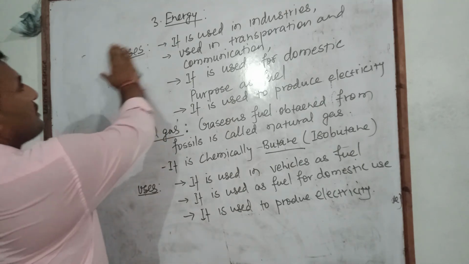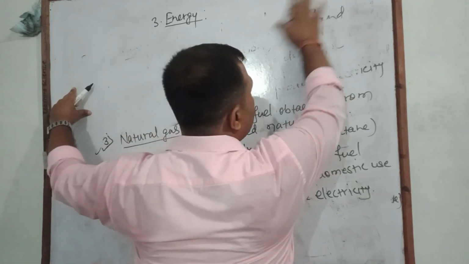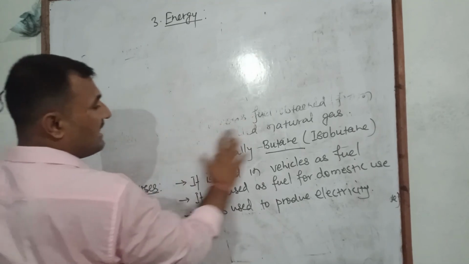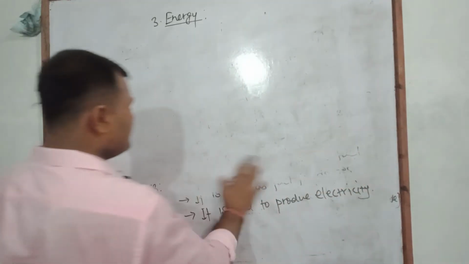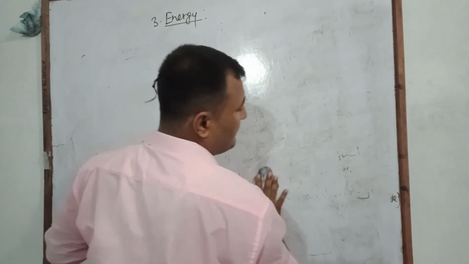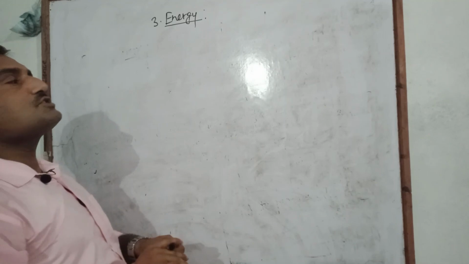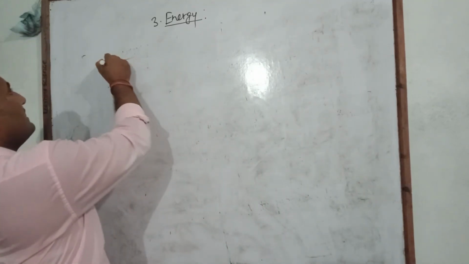And here some disadvantages are found in fossil fuel. What are these disadvantages? Fossil fuels are present on the Earth's surface in a limited amount. If they get finished, they can't be replaced again in a short period of time. They may get exhausted.